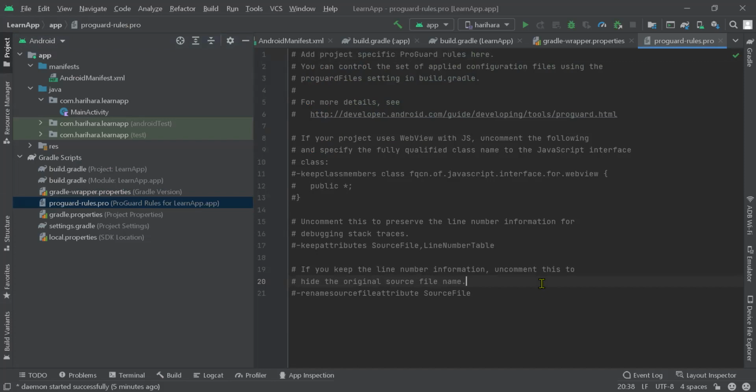Okay, so when we build our application, sometimes our application has a huge size, like 23 MB, 25 MB, or even sometimes it goes to 100 MB. So in that case,